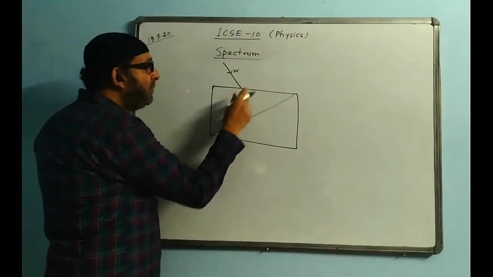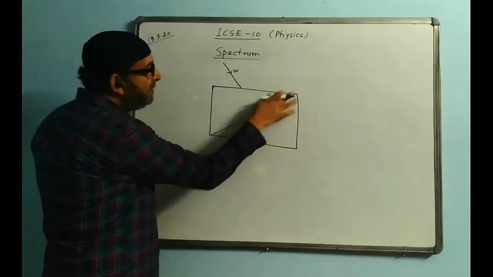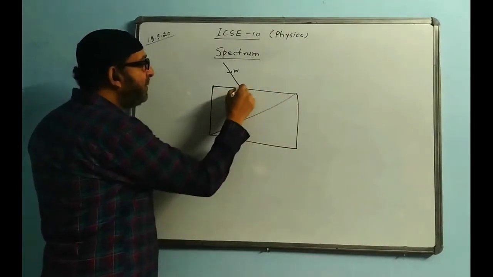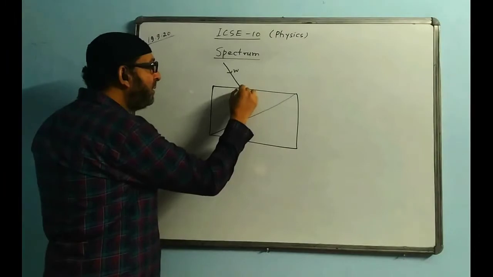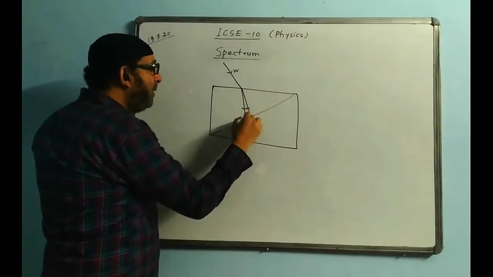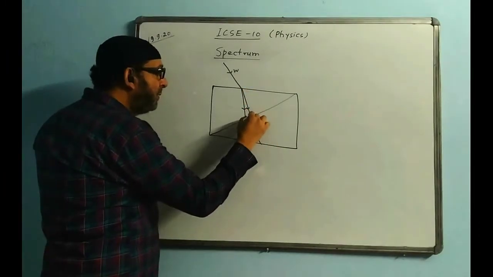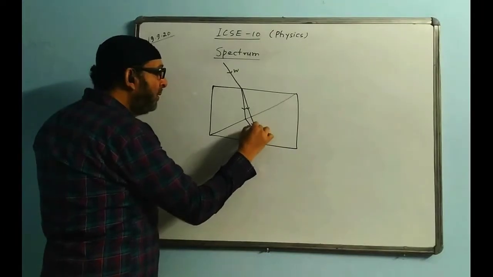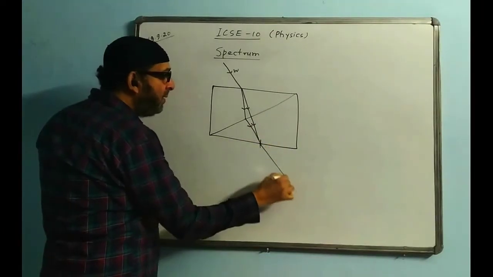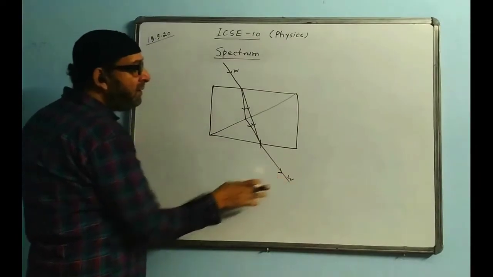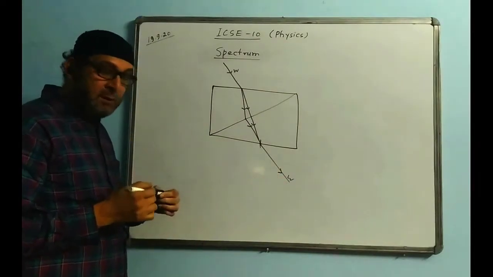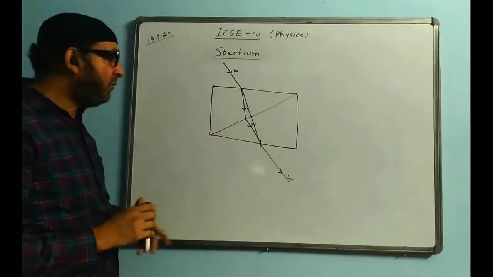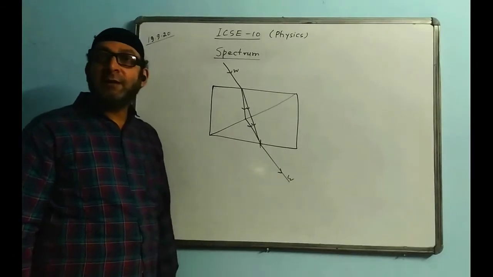This prism and this prism are in inverted position. So the first prism will be dispersing and the second one will be rejoining them, and the combination will be white. That is, the emerging light will not be dispersed. The light which emerges will be white only.